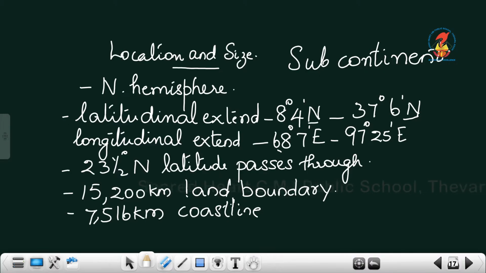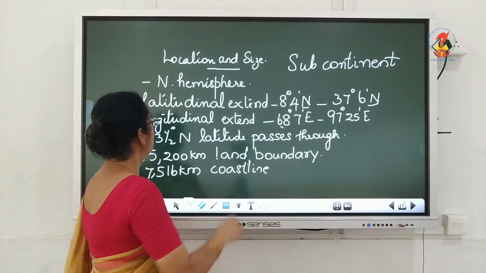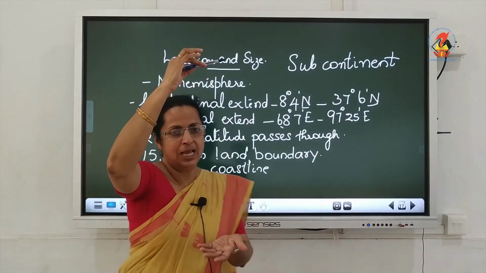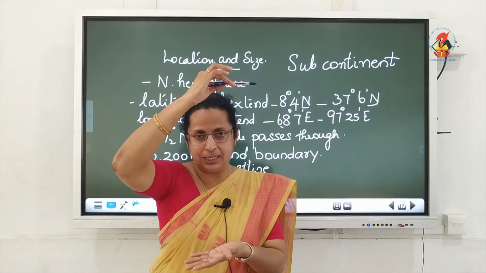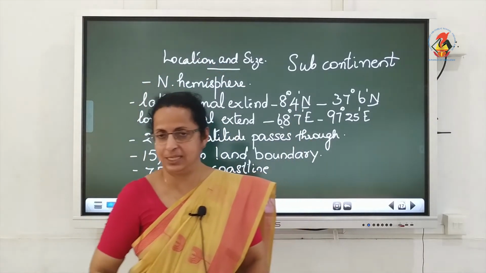Which is your east? Your right is your east. So 97 degrees 25 minutes east is the easternmost longitude, and on the other side it is 68 degrees 7 minutes east. So the latitudinal extent gives us the length of our country, and the longitudinal extent gives us the breadth of the country, is it not?